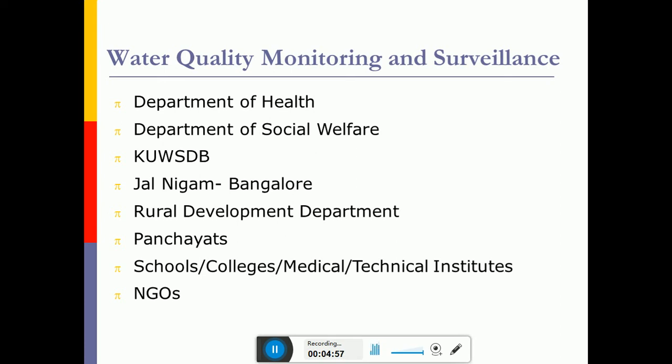For bigger cities like Bangalore and Mumbai, they have separate water quality boards. For example, in Karnataka we have the Jal Nigam board at Bangalore, which takes care of water quality monitoring and surveillance. Apart from that, at the rural level, the village and panchayat level, we have a department called the rural development department, which takes care of this job. Some medical and technical institutes also check the water quality, and some NGOs are also involved in water quality testing.